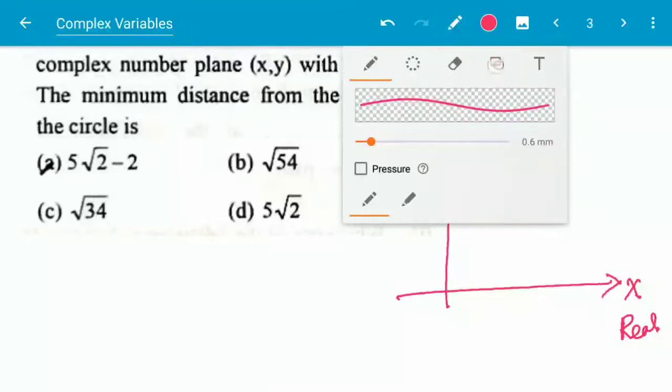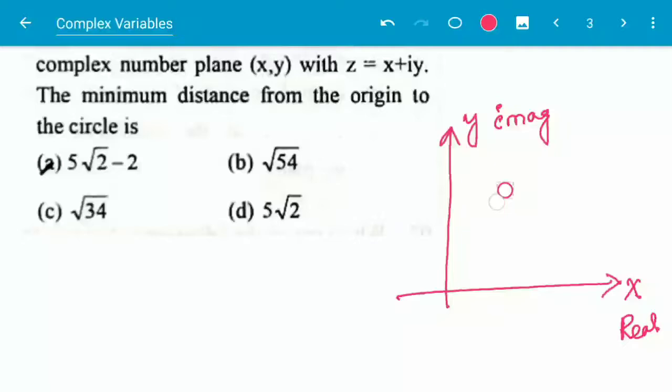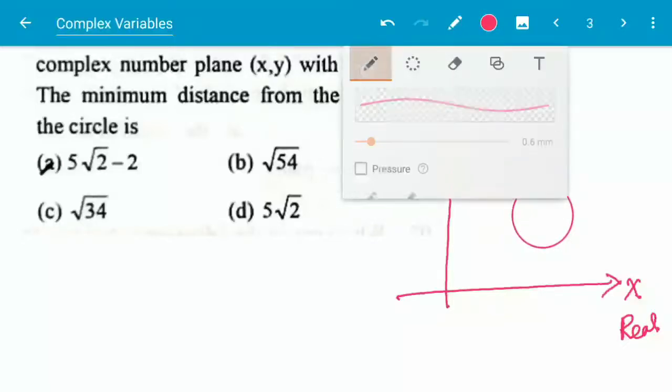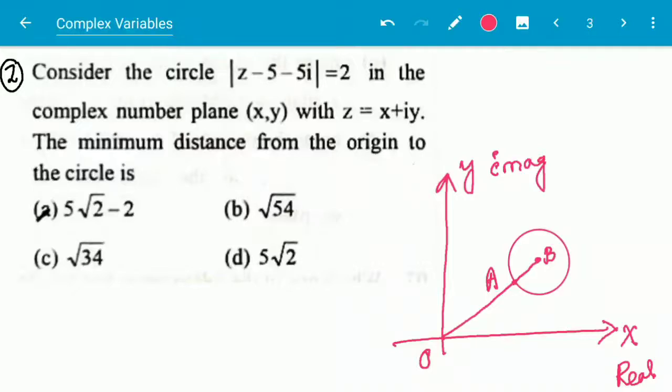And here is a circle. Suppose here is a circle, and this is asking for the minimum distance to the circle. Suppose this is O, the origin, and this is the intersection A, and the center of the circle I am naming B. And what is the equation of that circle given?